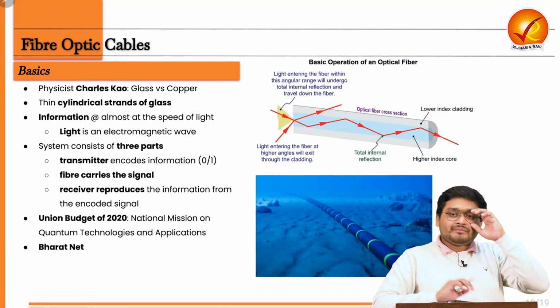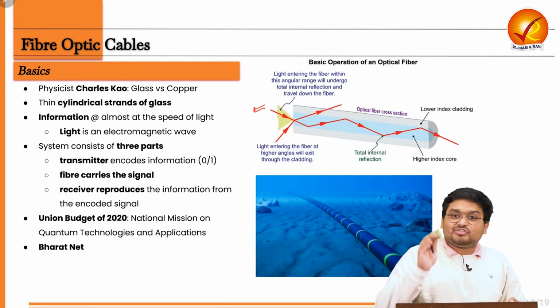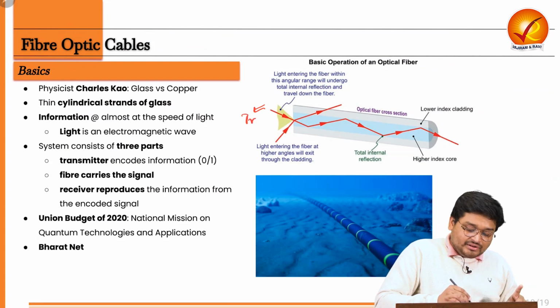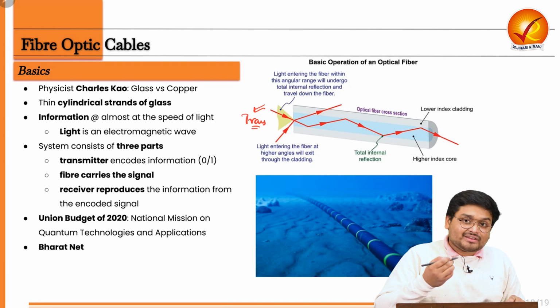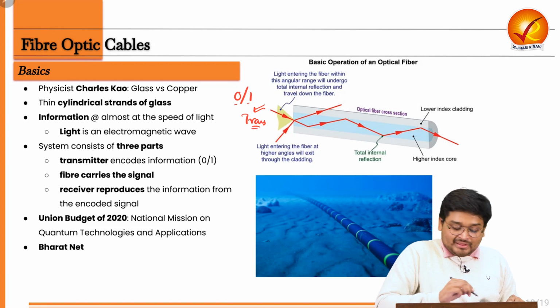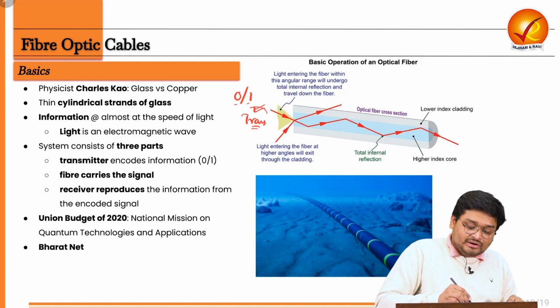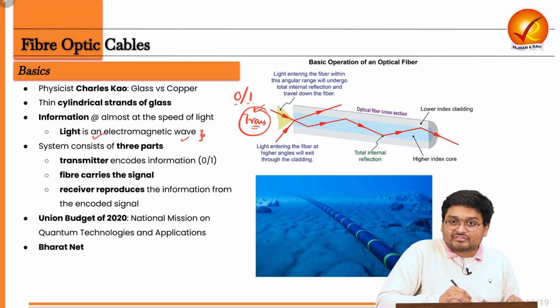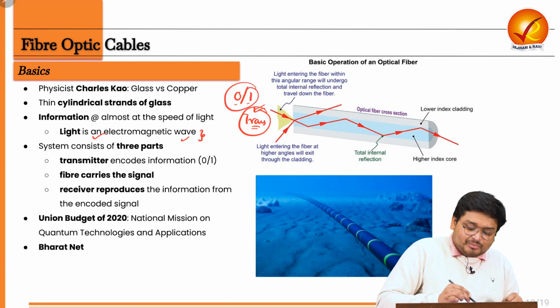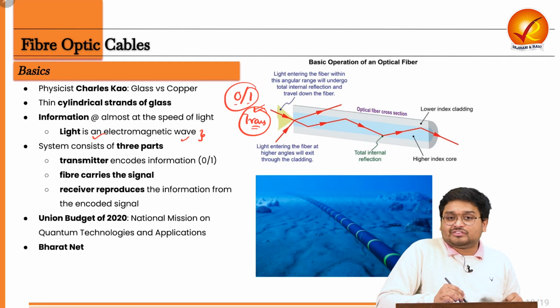How it operates, generally, is in three stages. The very first stage is the transmitter. Transmitter means that you are transmitting a signal, an electronic signal, in binary manner, that is either in zeros or ones. And here you are sending that signal or information using a stream of light. Because light is an electromagnetic wave and it can travel long distances at the speed of light. So we are encoding the information in this manner and letting it pass through this glass tube as we have described above.